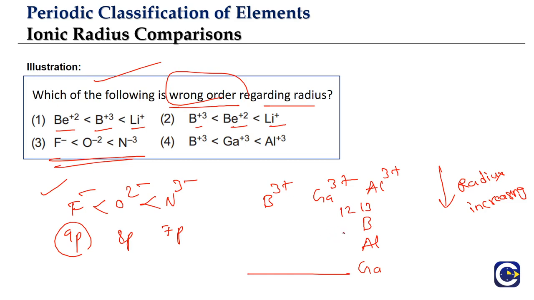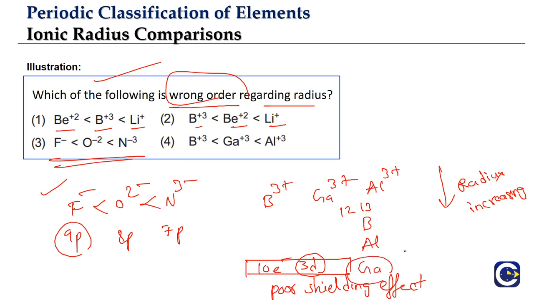Up to the 12th group, we have the transition elements, the d-block elements. We have filled 10 electrons into the 3d level, which will have a poor shielding effect. As a result, the outermost electrons will come under greater influence of the nucleus.